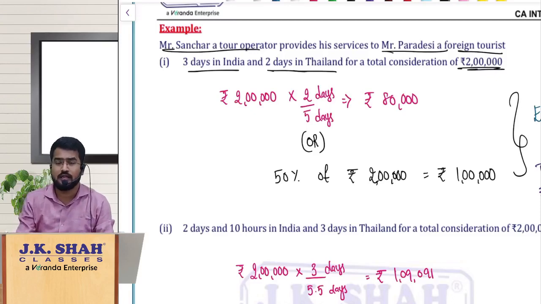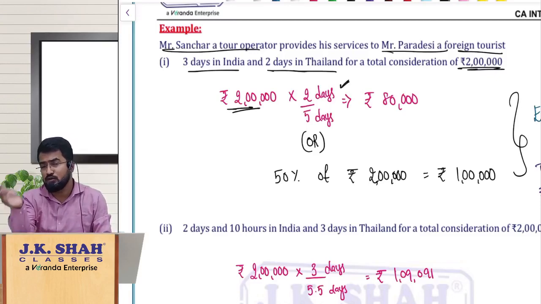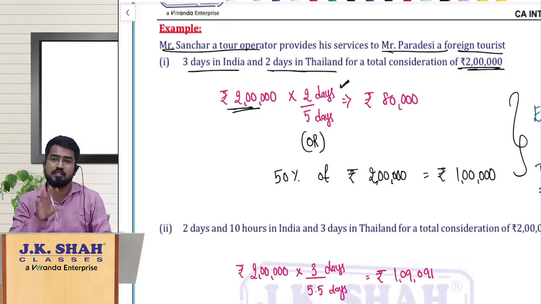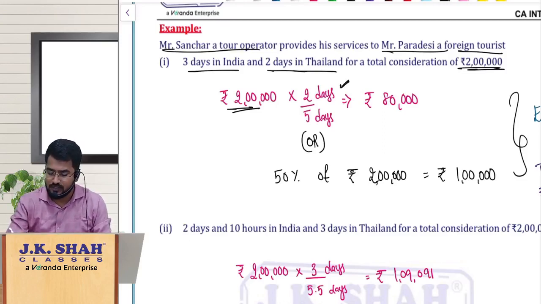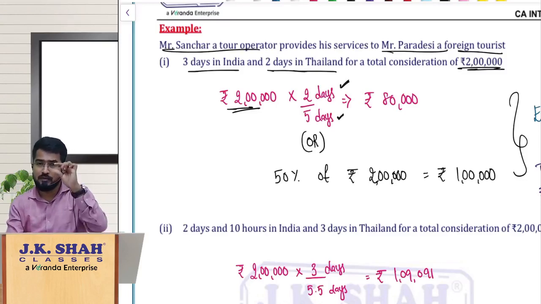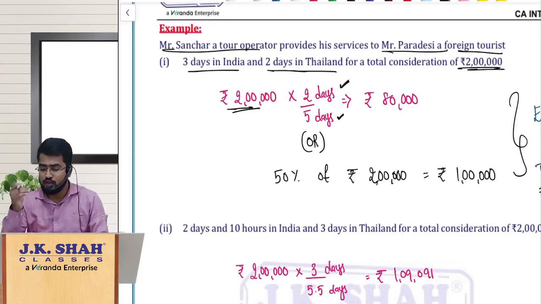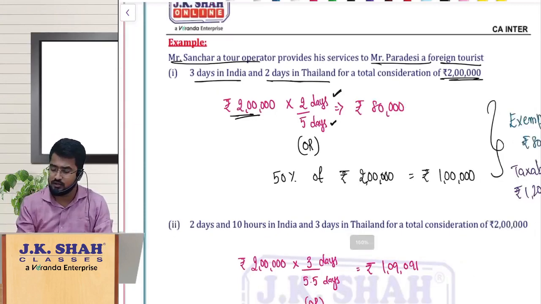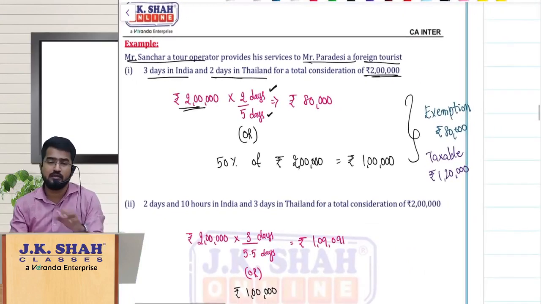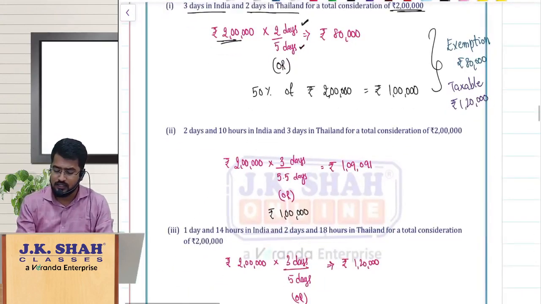So how do we calculate here? Total consideration 2 lakh into the number of days stayed outside India, that is 2 days, clearly given, divided by the total number of days of the whole tour, so 5 days. It is nothing but 80,000. You compare it with what? 50% of the total consideration. 50% of the total consideration 2 lakh is 1 lakh. So 80,000 or 1 lakh, whichever is less. So exemption is given to 80,000. The remaining amount, 1,20,000, is taxable.